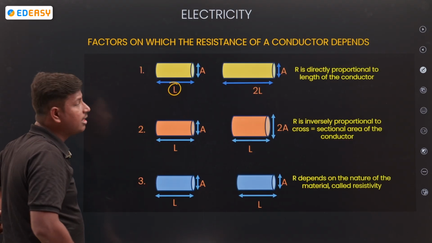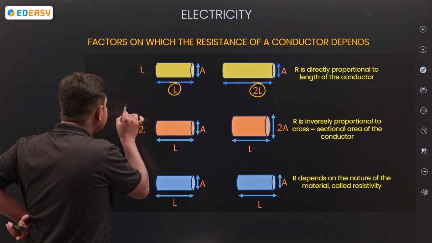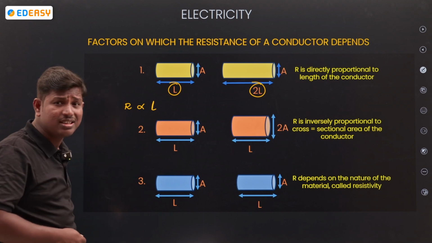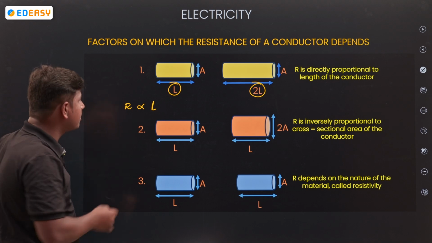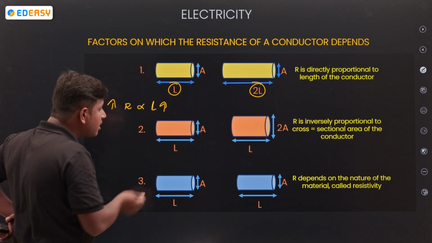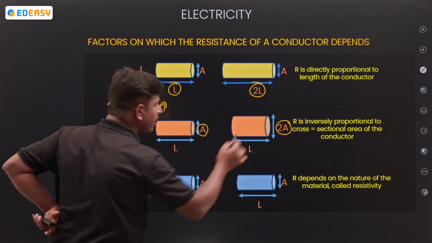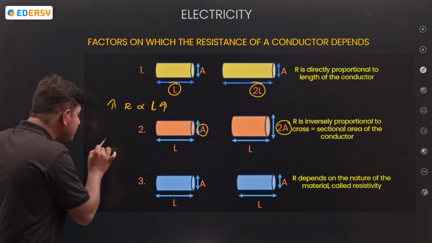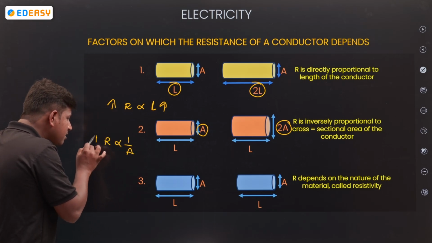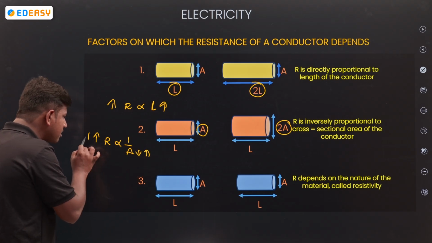Next, look at length L. If the length is doubled, resistance is directly proportional to the length. Length increases, resistance also increases. And next, look at the area: area A, here area is 2A. Area increases, resistance decreases. It means if area decreases, resistance increases, and if area increases, resistance decreases.